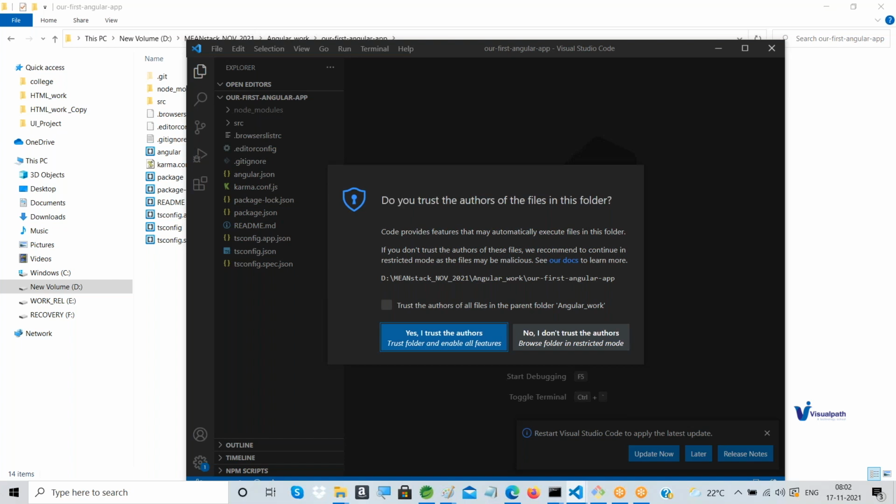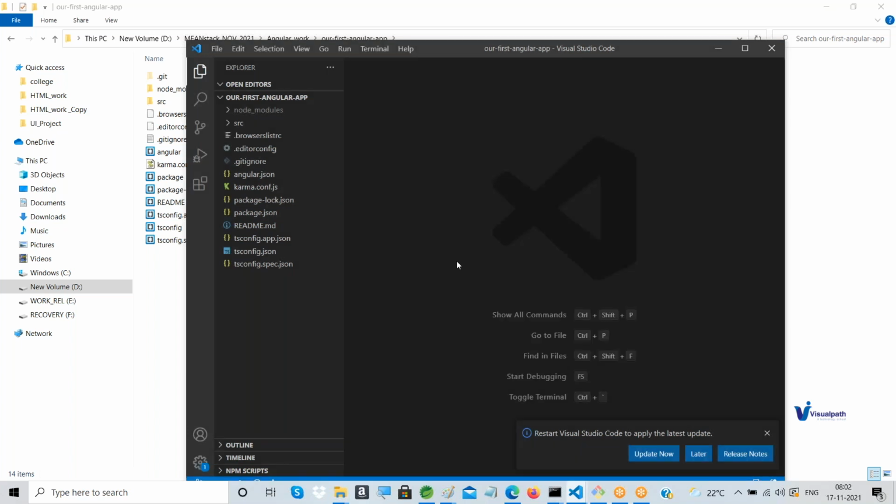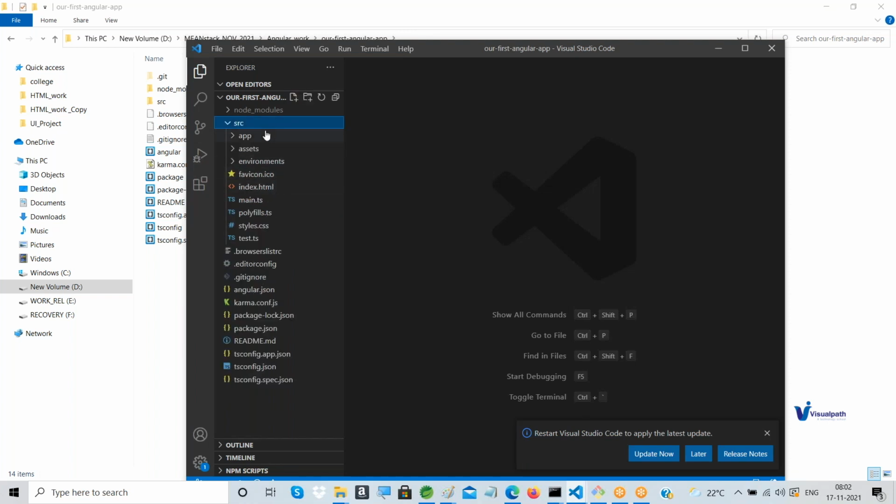TS files, some JavaScript related files, any third party things. If you download them, somebody might have written some malicious software inside that JS file or TS file, right? So for security reasons it will ask, and it's better if you created it yourself. So yes, I trust it. That's it. Now whichever files you want to open here, you are able to open.